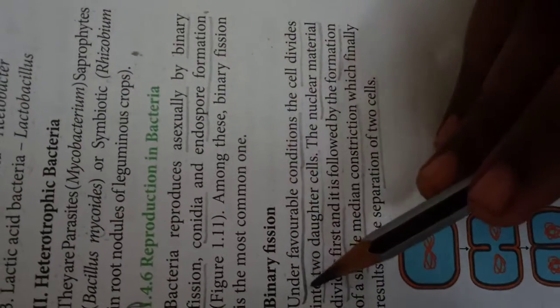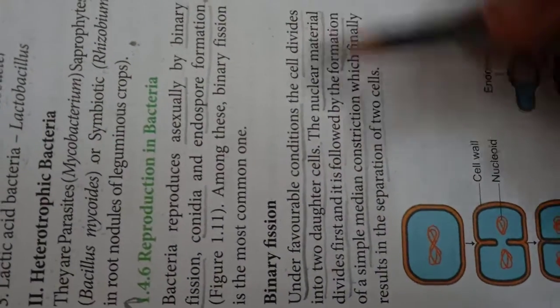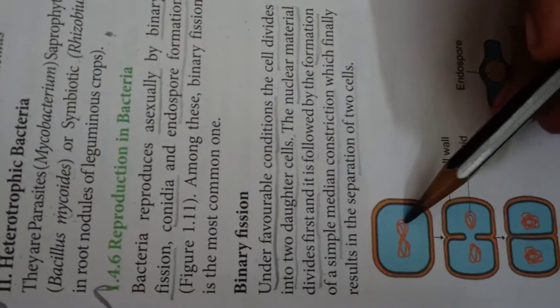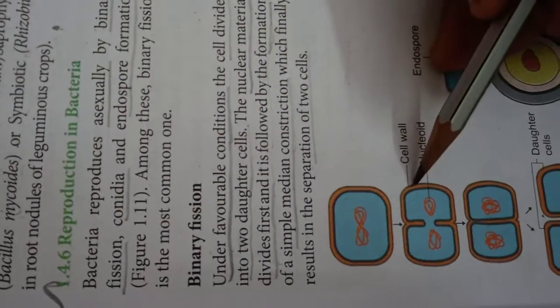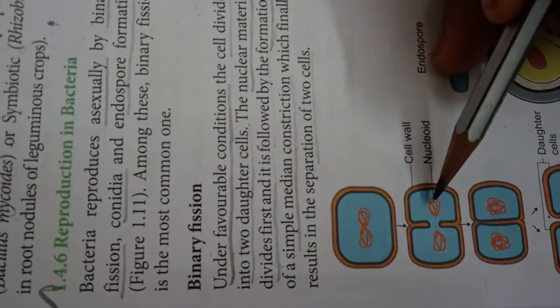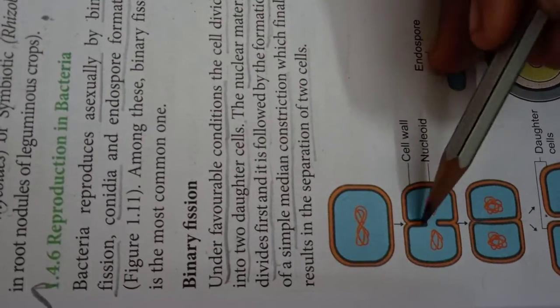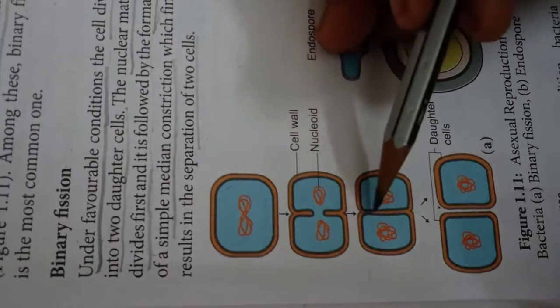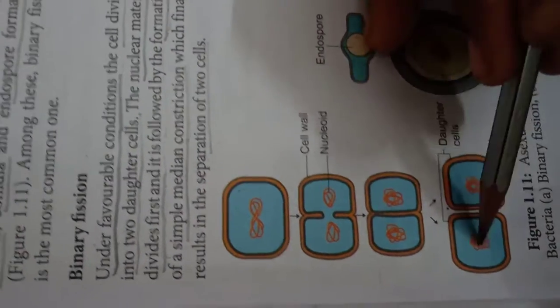Binary fission. Under favorable conditions, the cell divides into two daughter cells. This is the mother cell. This is the cell wall. This is the nucleoid. This is the cell formation. First, the nucleus divides into two parts. After that, the cell wall is produced in the center. Finally, two daughter cells are produced. So, binary fission.